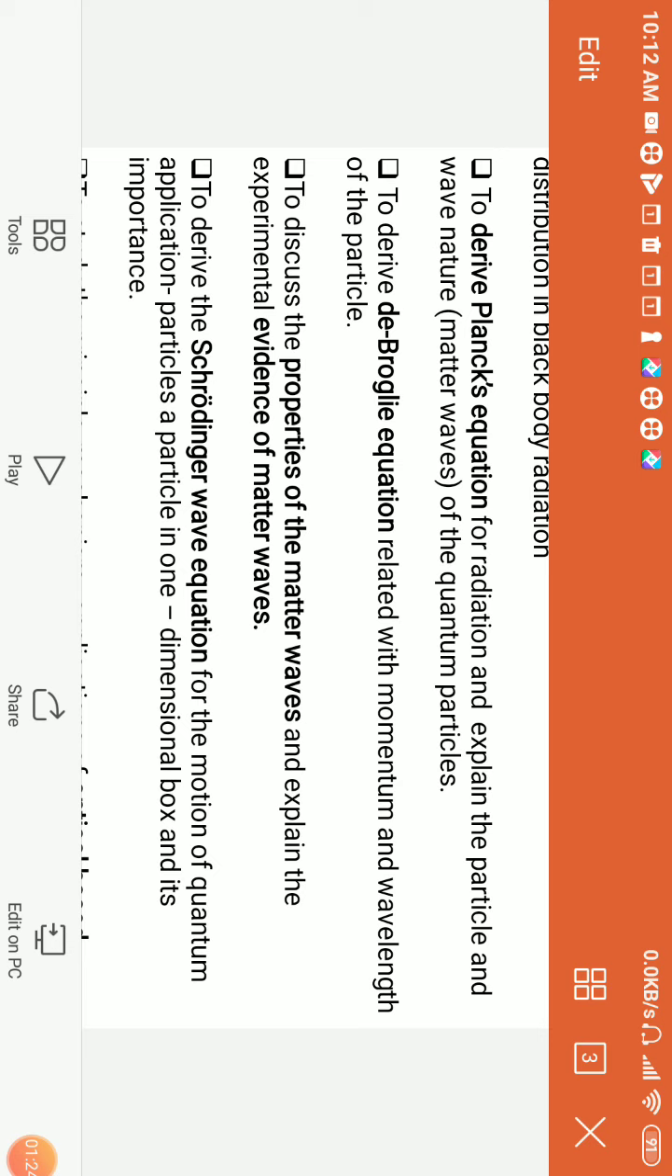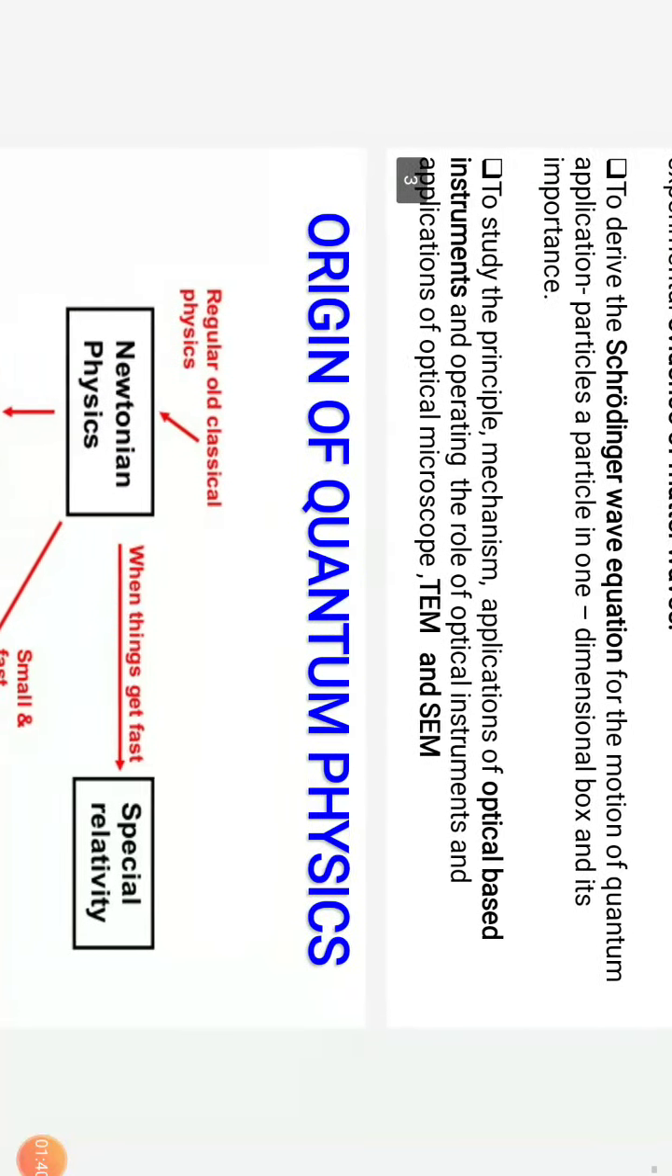From this syllabus, let us understand the objectives. What is the principle of blackbody radiation? How is energy distribution happening in blackbody radiation? And what is Planck's law? How do you derive Planck's law using particle and wave nature? What are de Broglie's relations? And what are the general properties of matter waves? We try to explain the evidence of matter waves, followed by Schrödinger's wave equation and the particle in a one dimension box and its importance, and finally some applications.